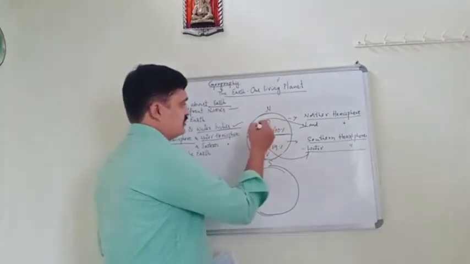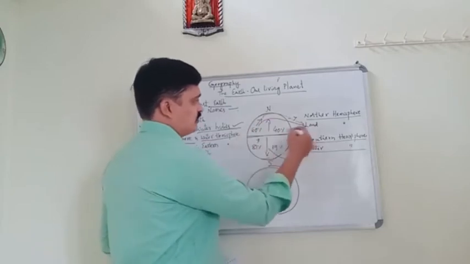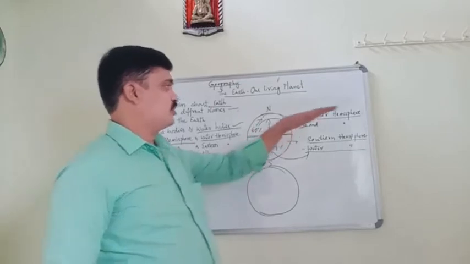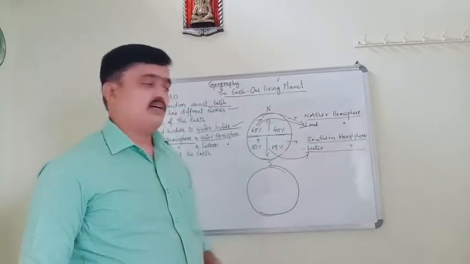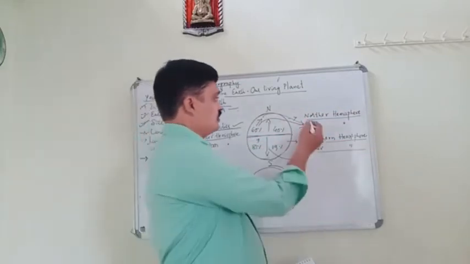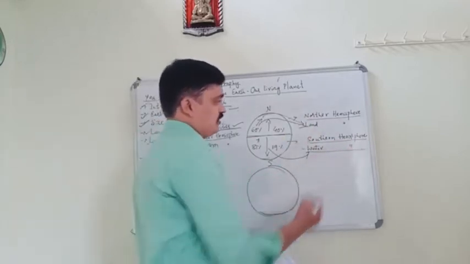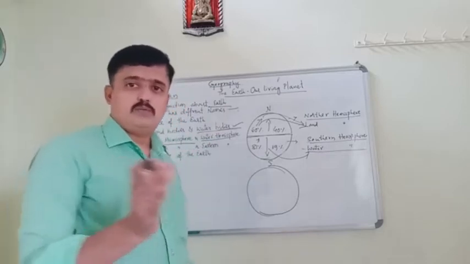And in the northern hemisphere the major part is land, so because of that reason we call it the land hemisphere. So this is the difference between the northern hemisphere and the southern hemisphere. The northern hemisphere is called the land hemisphere and the southern hemisphere is called the water hemisphere.